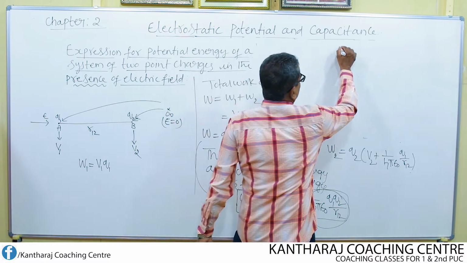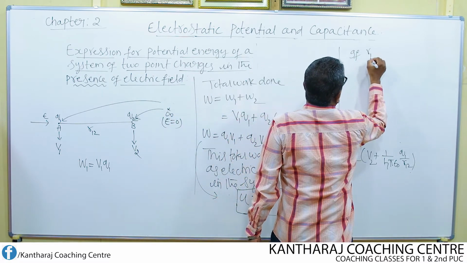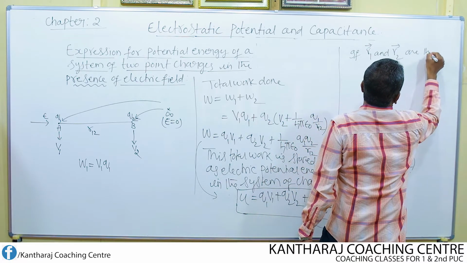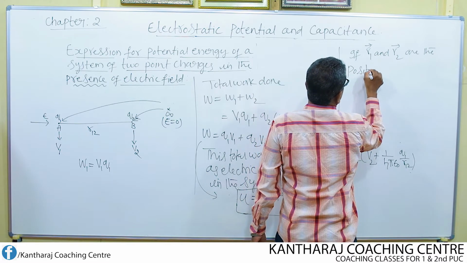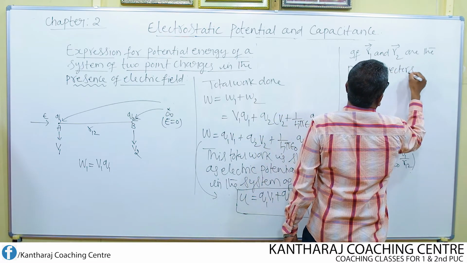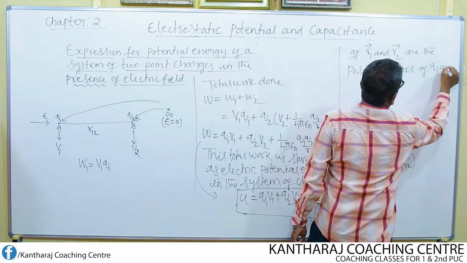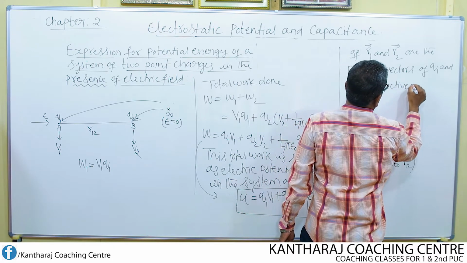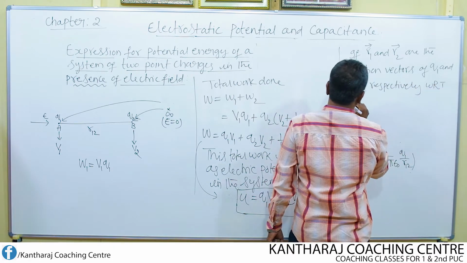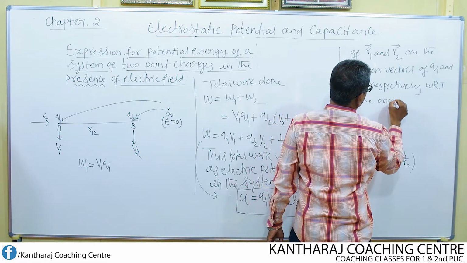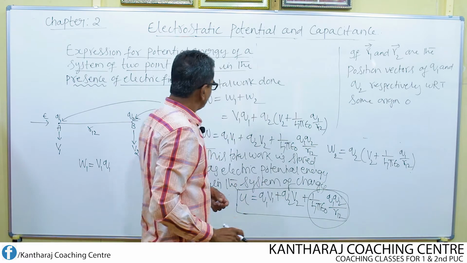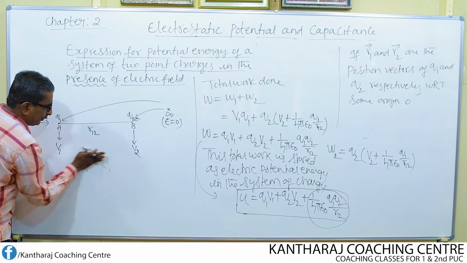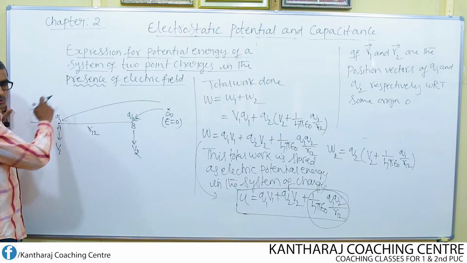Suppose I consider like this: if R1 and R2 are the position vectors of Q1 and Q2 respectively with respect to some origin O. That means I am going to choose one of the points as the origin somewhere in the premises of these two charges.